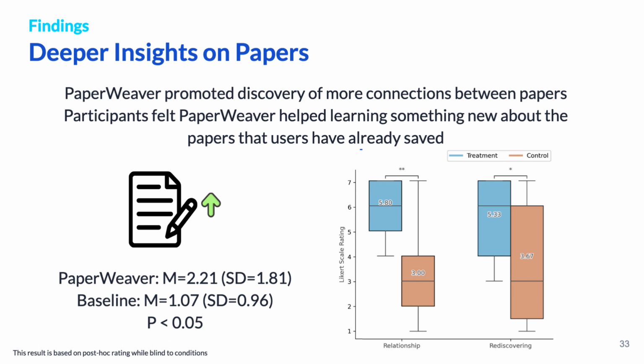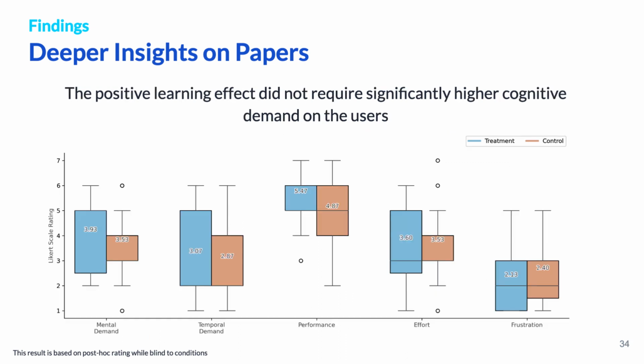We also found that when using PaperWeaver, participants on average captured significantly more notes than described connections between papers. Also in the survey, participants felt PaperWeaver helped them learn something new about the papers that users have already saved. Although the positive learning effect could require significantly higher cognitive demands on the users, based on our NASA TLX survey, participants did not report a higher workload when comparing using PaperWeaver and the baseline.